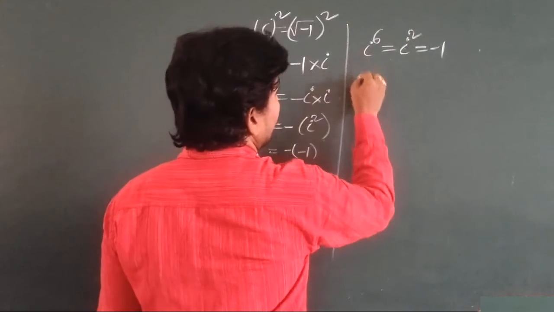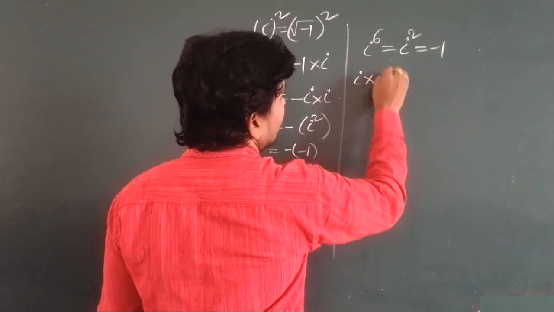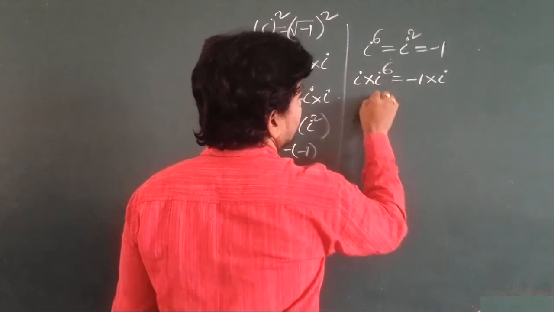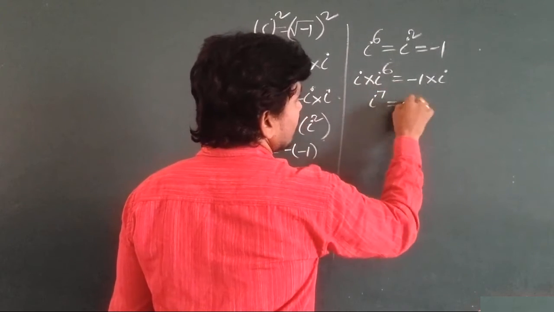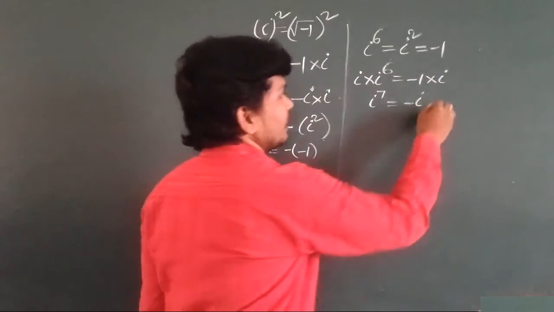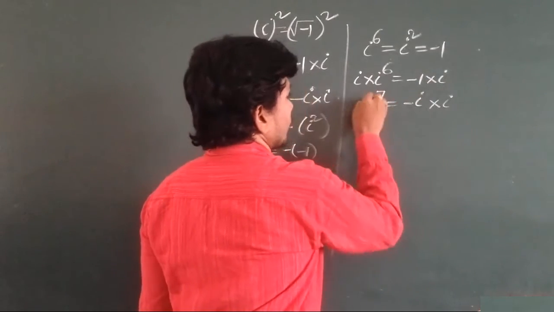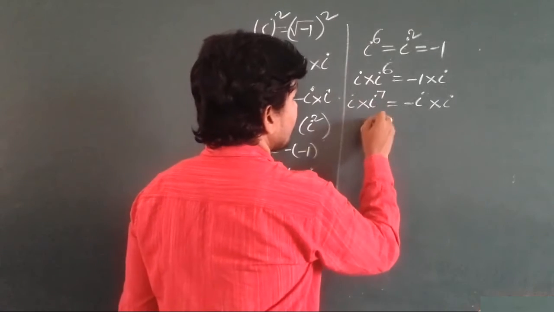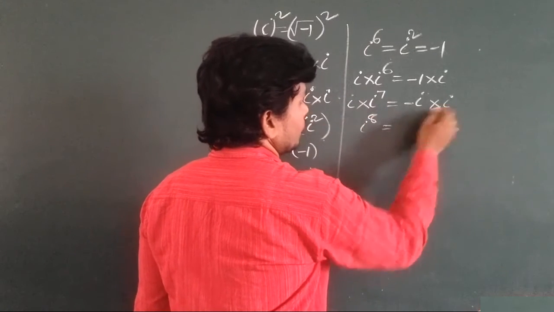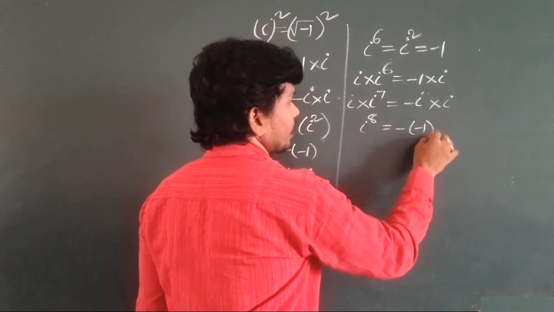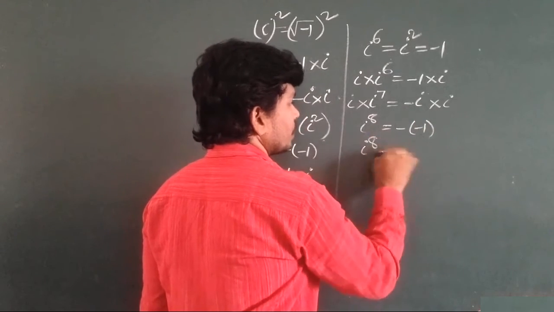Again multiply with I on both sides. I into I power 6 is equal to minus 1 into I. Then you got I power 7 equal to minus I. Again multiply with I. So I into I power 7 is I power 8, which is equal to, what did you get? Minus I square. I square is nothing but minus 1. So I power 8 value is 1.